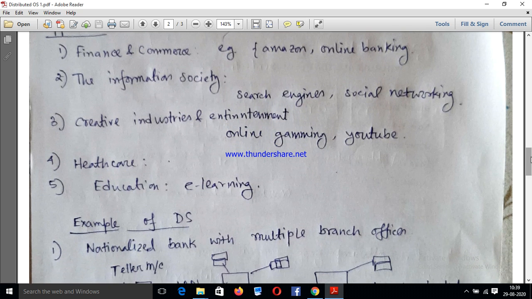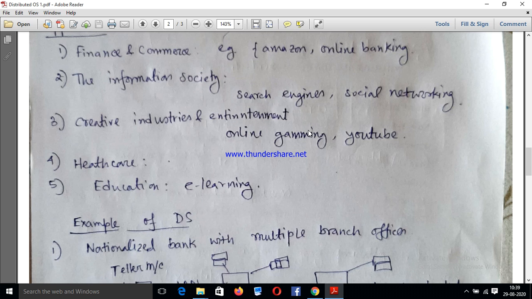Now the third application is online gaming and YouTube. So every type of online gaming software like PUBG, etc., and also YouTube, which is an entertainment site, uses this distributed operating system.